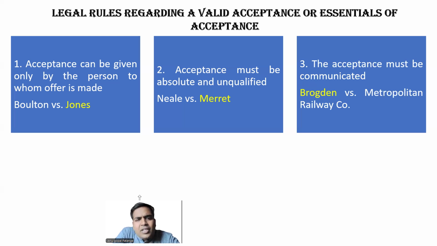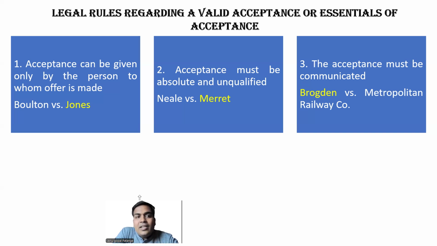They stamped it or mentioned it as approved on the letter and kept it in their cupboard. That approval was not communicated to Brogden. Hence, the acceptance was not communicated. There is no valid contract. To become a valid acceptance, it has to be communicated. The third rule is acceptance must be communicated.